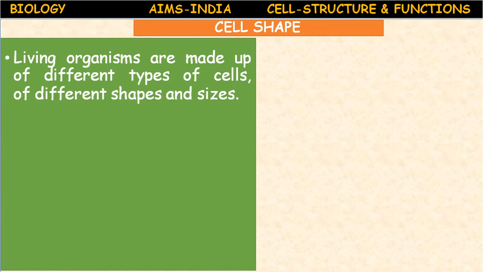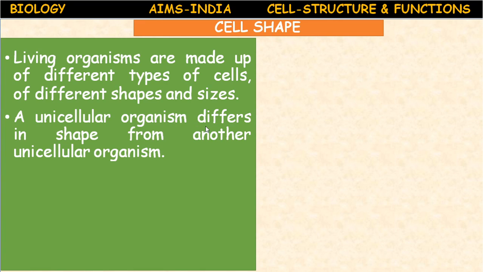If you see the shapes, these cells are of different shapes and different in structures and perform different functions. Depending upon the requirement and the location and the function, these cells perform different functions. So living organisms are made up of different types of cells. They are of different shapes and sizes. Today we are going to discuss about the shapes and sizes of the cells.